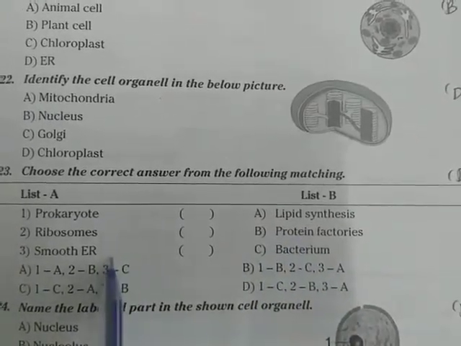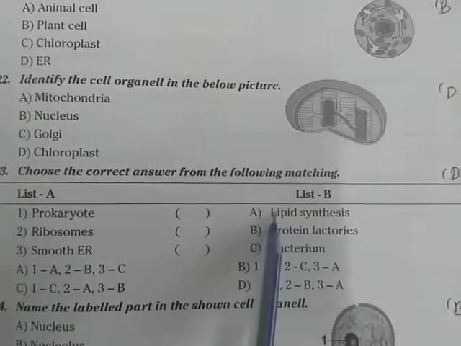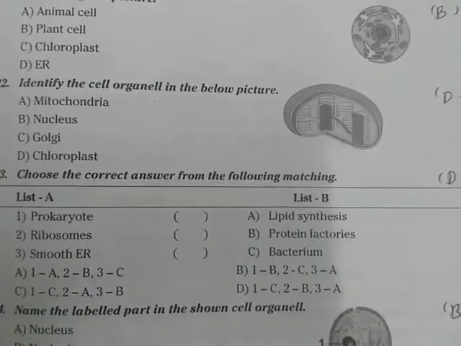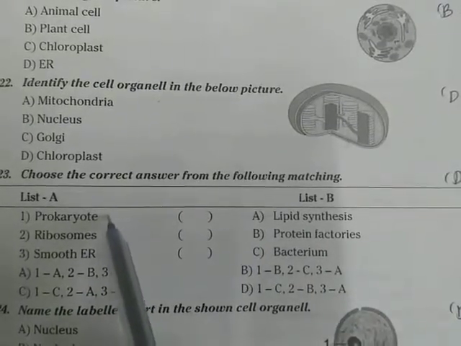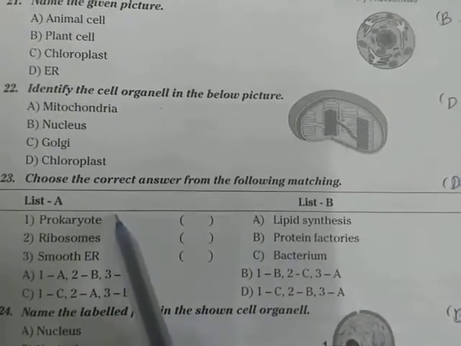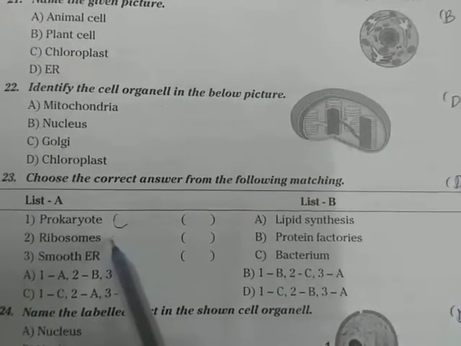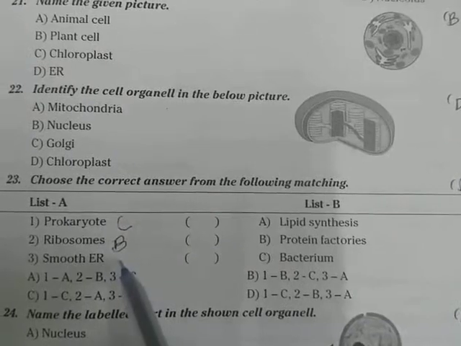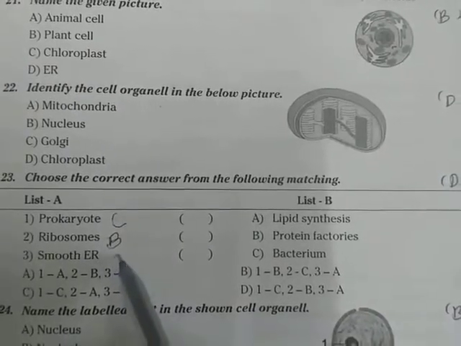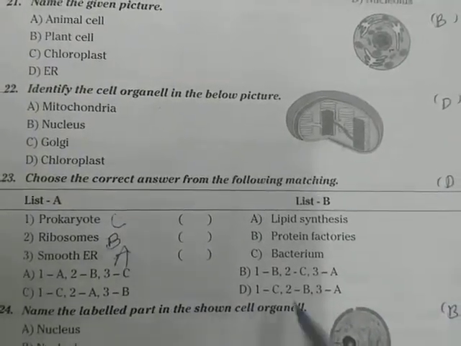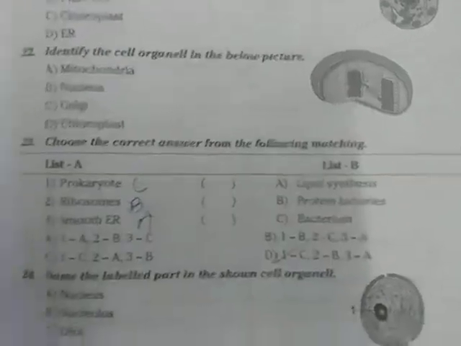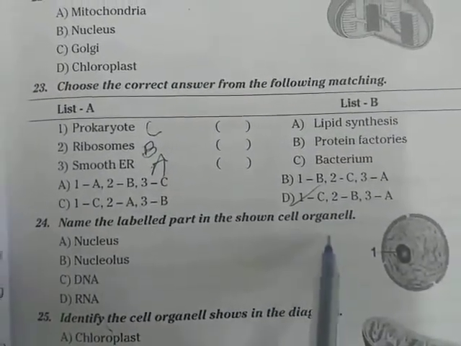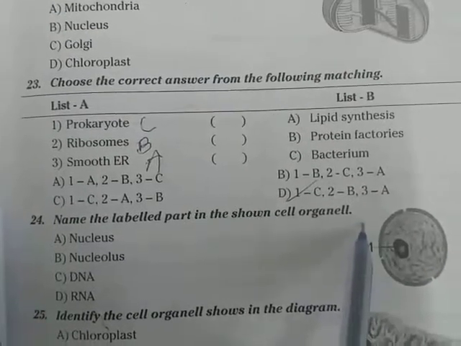Smooth ER, smooth endoplasmic reticulum. It manufactures lipids and fats. So the prokaryotes answer becomes C. Next, ribosomes B. Next, smooth ER, lipid synthesis A. CBA means option D.